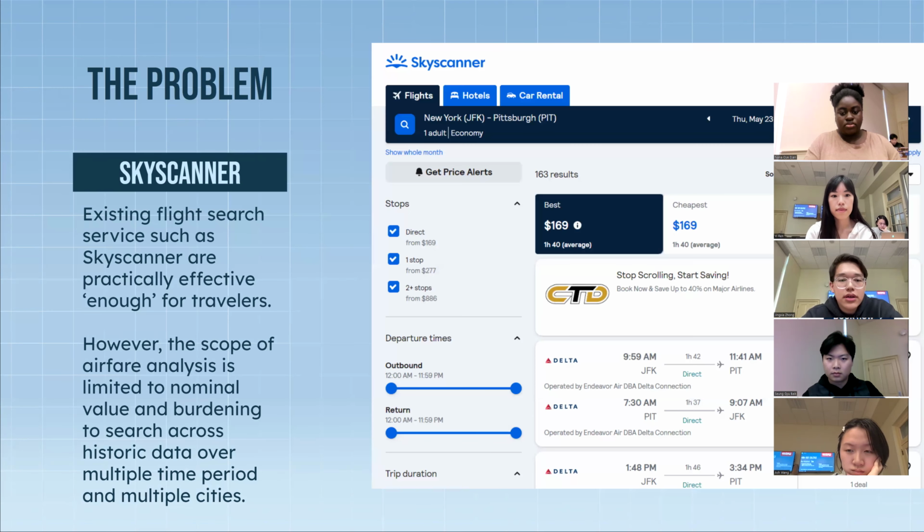Next slide, please. Based on this, we would like to develop a tool which can help users to save money in one aspect. So we are thinking of a flight search tool. The existing flight search services such as Skyscanner are practically effective enough for travelers. However, the scope of airfare analysis is limited to nominal value, and the burden to search across historical data over multiple time periods and multiple cities.